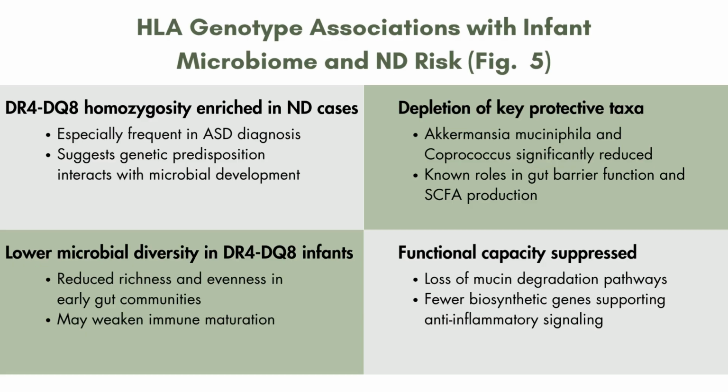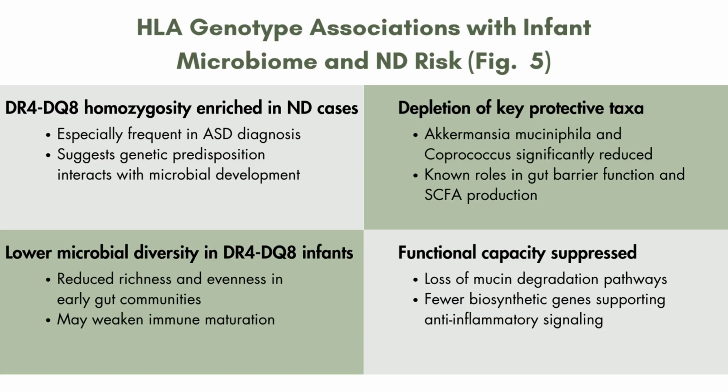Functionally, the microbiomes of these infants showed suppressed mutation pathways and lower biosynthetic potential, suggesting that the genetic background may constrain the gut's ability to mature and protect the host. These findings reinforce the idea that genetic susceptibility and microbial composition are intertwined, so this shapes neurodevelopmental trajectories early in life.